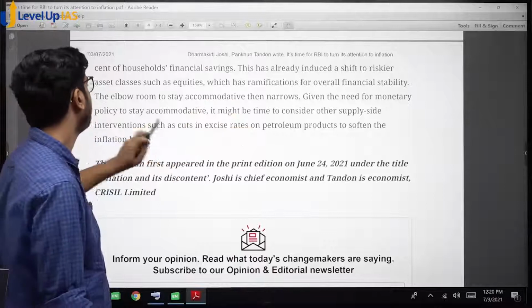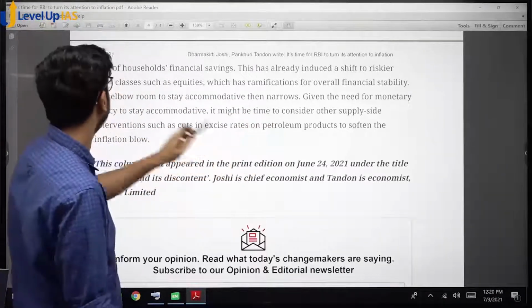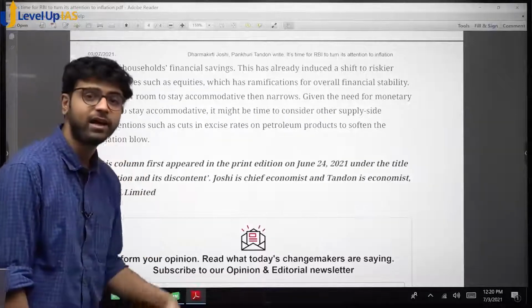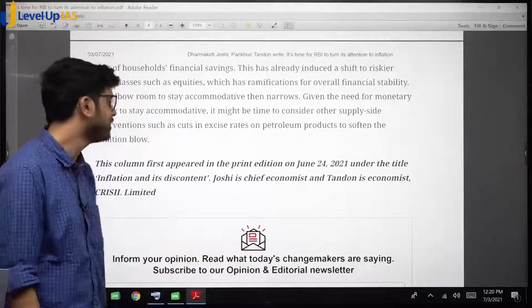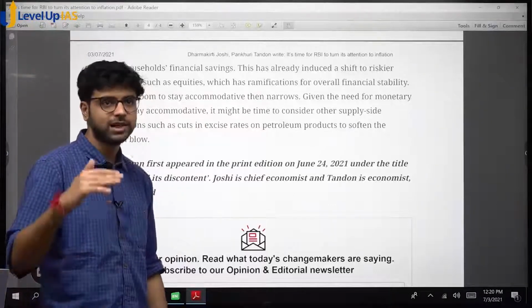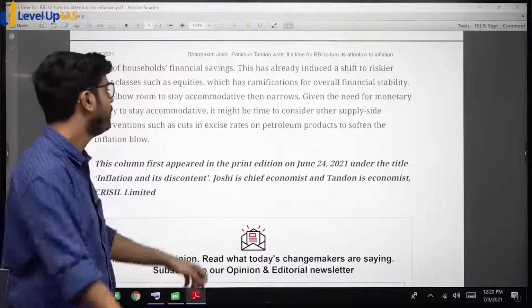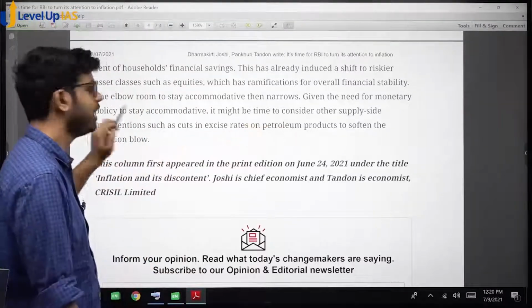Given the need for monetary policy to stay accommodative, it might be time to consider other supply side interventions, supply side factors to reduce the supply side inflation, such as cut in excise rates. Excise rate, tax on production. So if excise rates are cut, at producer level only prices would be reduced. Okay? On petroleum products to soften the inflation.